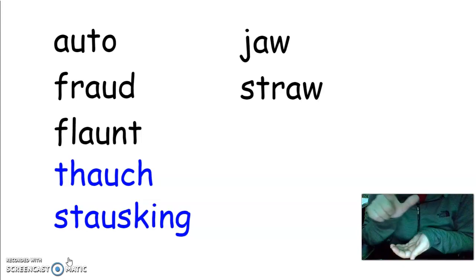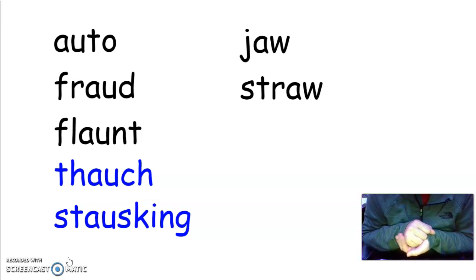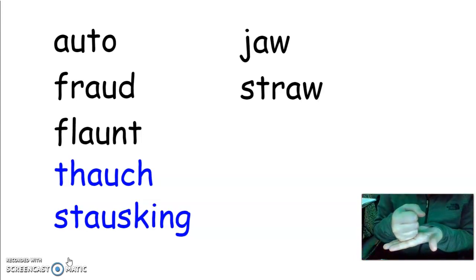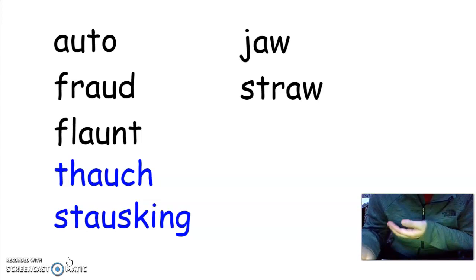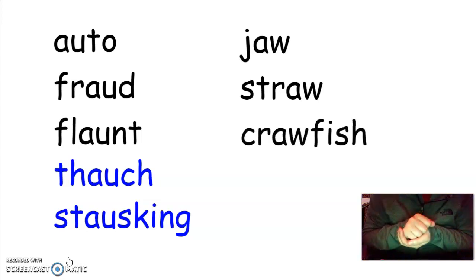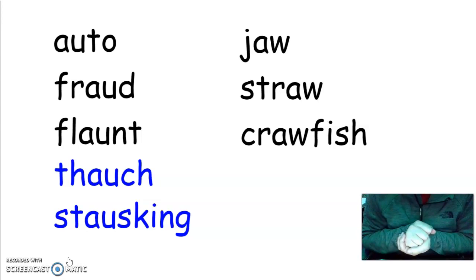Craw. And if that's one word, then where do we hear the aw sound? We hear it at the end of the word, right? That's the first little word in the word crawfish, and we hear aw at the end of that little word. Let's see what the second syllable is. Fish. And let's tap that out if we need to. Fish. Okay, see if you can spell that word. Crawfish. Here it is. Did you get it? Good job. I can't stump you.